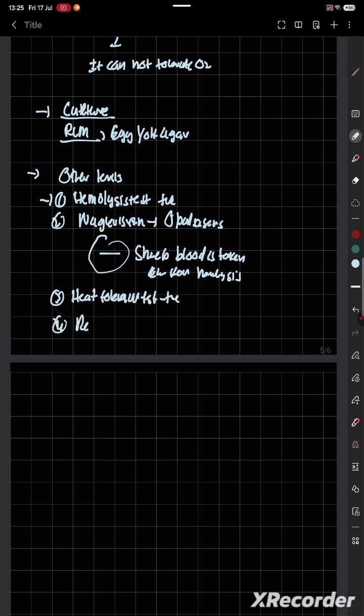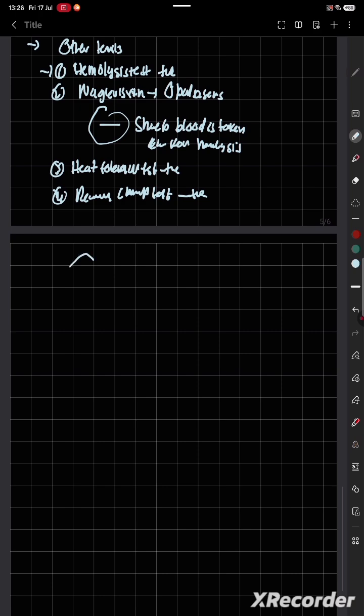Fourth is the reverse CAMP test. It is also positive. In the reverse CAMP test you take Staphylococcus aureus and make two vertical streaks.